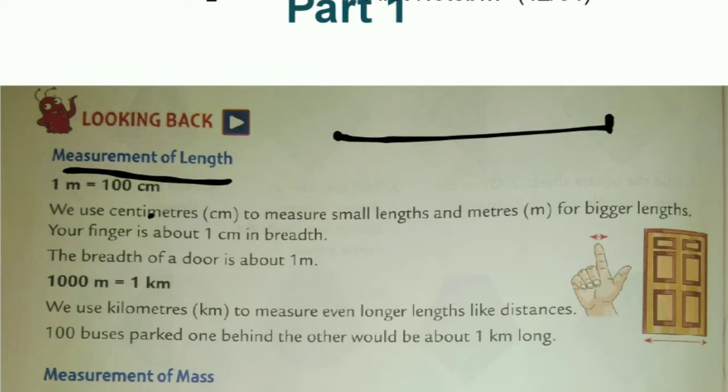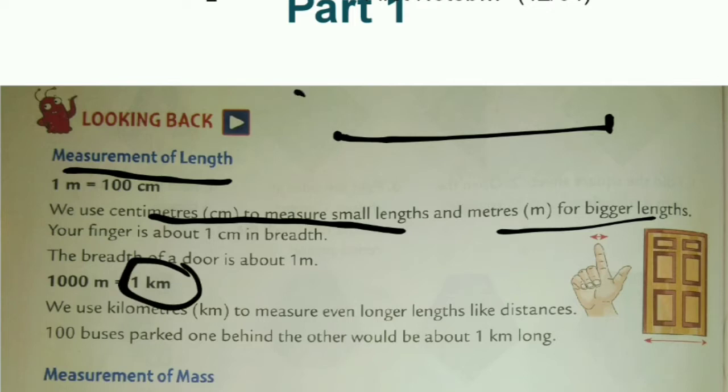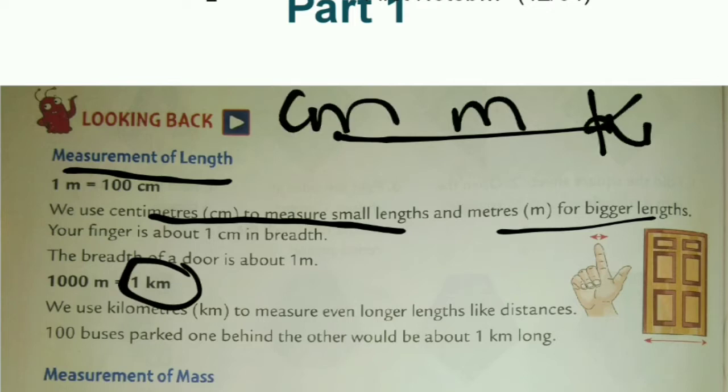We use centimeter to measure small lengths and meter for bigger lengths. And one more thing, that is kilometer. Kilometer we will use for distance. It means from one place to another place.